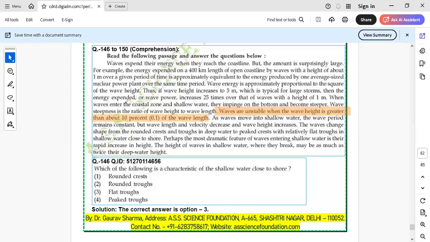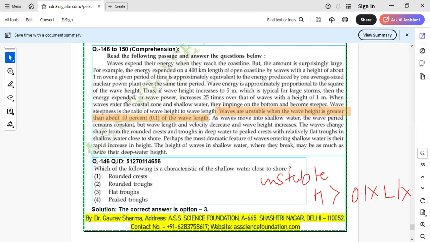Simple. When will you say that a wave is unstable? There is a criterion: H, the wave height, should be greater than 0.1 times the wavelength, which is L or lambda, whatever you say. Then we say it is unstable.